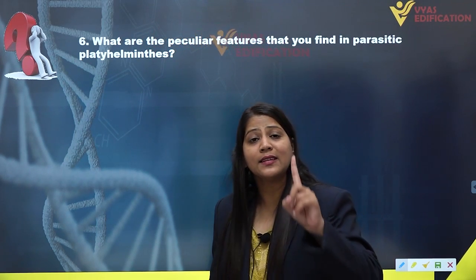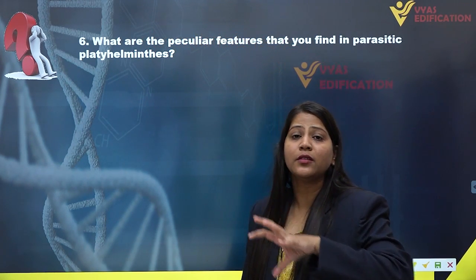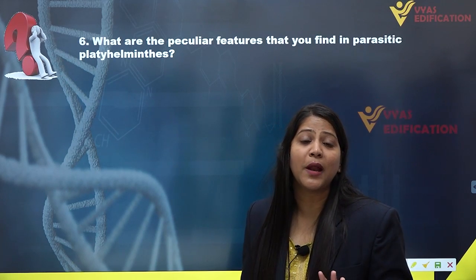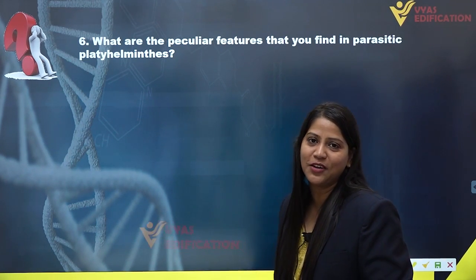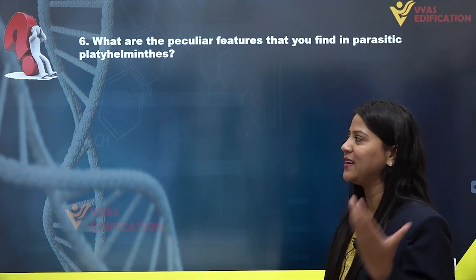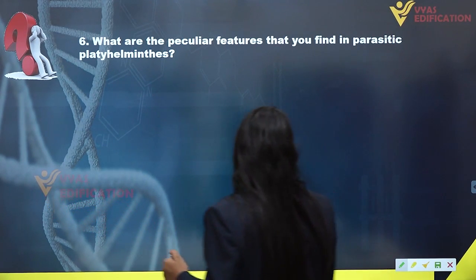Alright, and this tegument which is covering the whole body of parasitic Platyhelminthes also helps them in absorbing nutrients from the host body. So these are the peculiar features of all the parasitic Platyhelminthes, and answer goes like this.